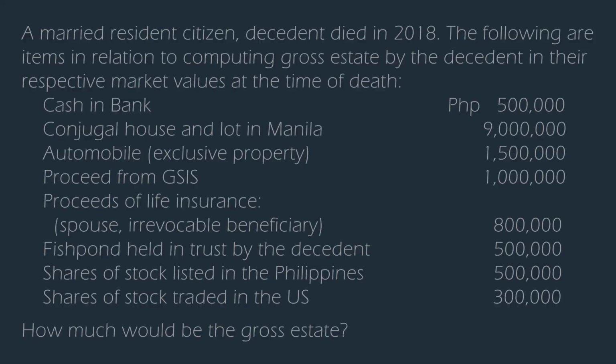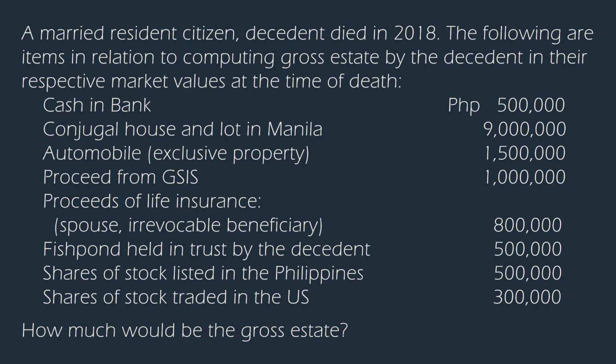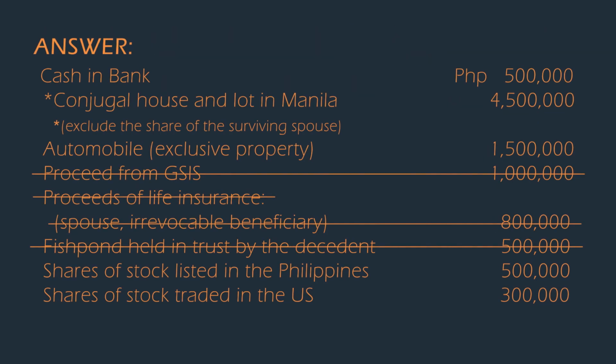To understand more the exclusions in the gross estate, let's have this illustration. A married resident citizen died in 2018. The following are items in relation to computing gross estate owned by the decedent in their respective market values at the time of death. How much is the gross estate? So in computing, and for this illustration's sake, cash in bank is exclusive ownership of the decedent. For the conjugal house and lot, remove the share of the surviving spouse, which is 4.5 million. Include the automobile, being exclusive property, 1.5 million.